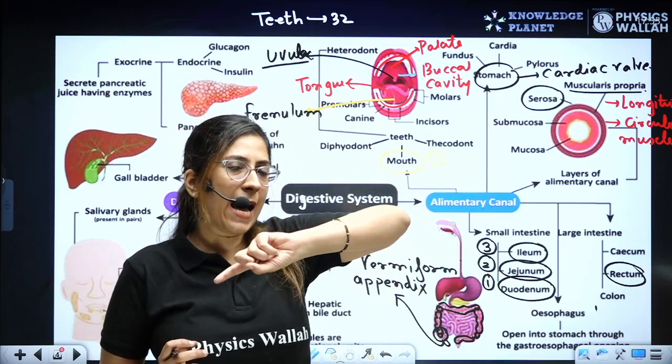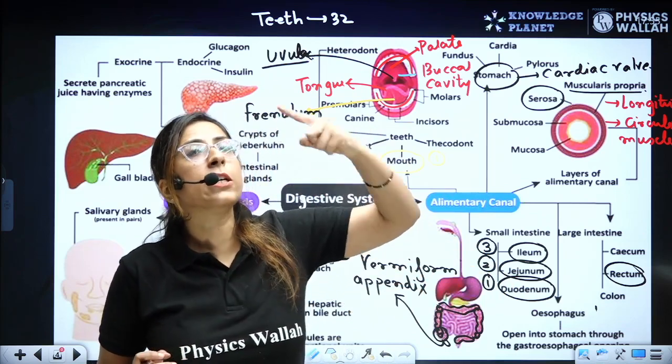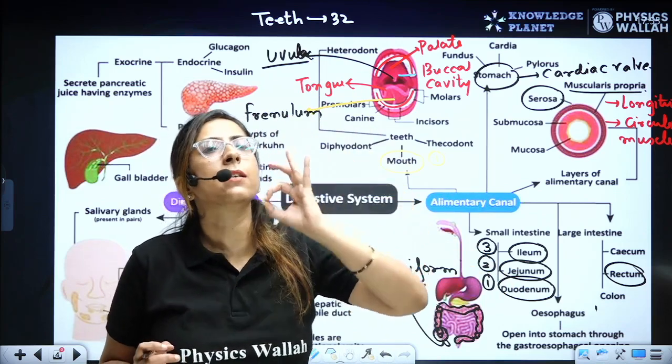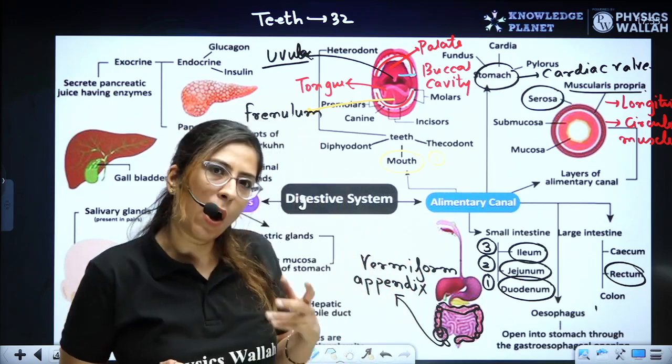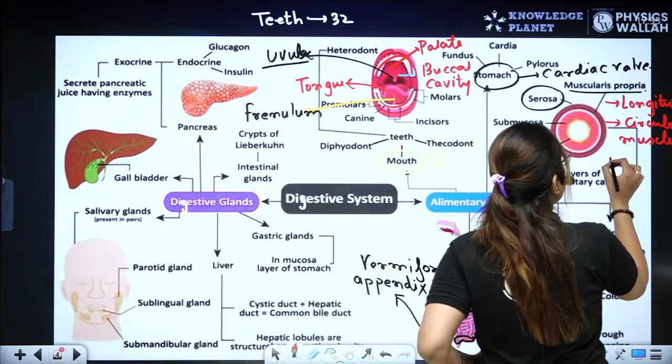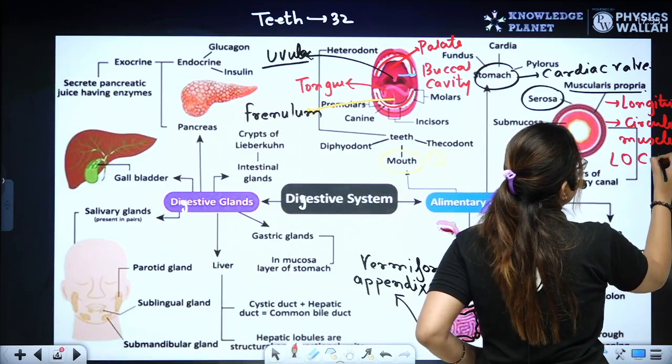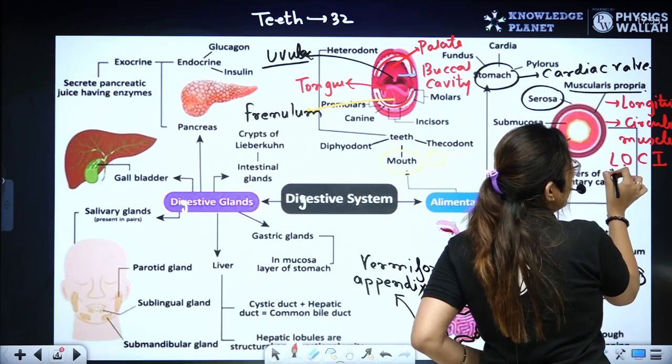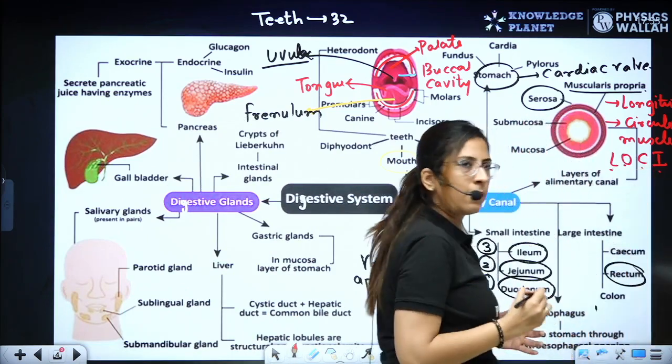So it has an outer longitudinal and an inner circular layer. How can you remember this? You can remember this by LOCI: outer longitudinal, inner circular. Clear?